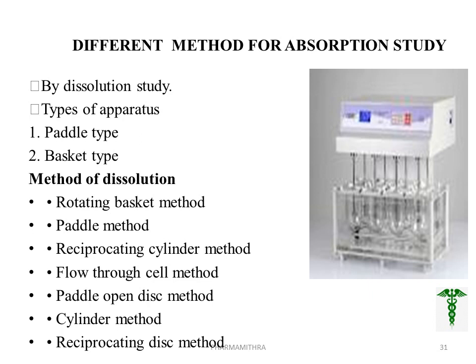As a whole, with the help of the basket, I can describe the process. In the basket method, we singly place a tablet in the mesh or basket attached to the shaft.